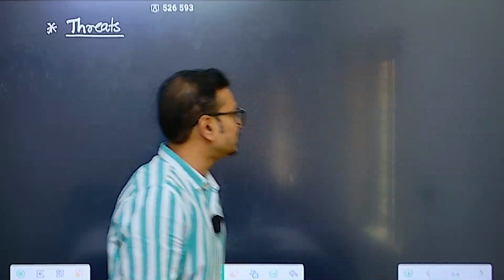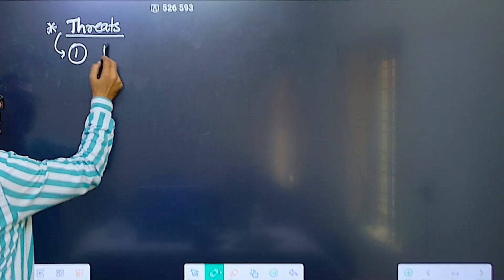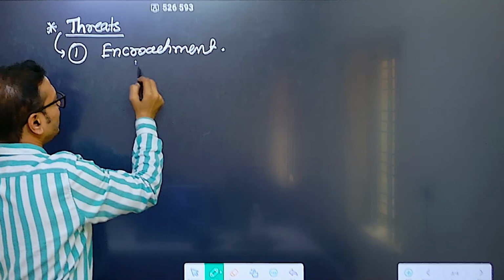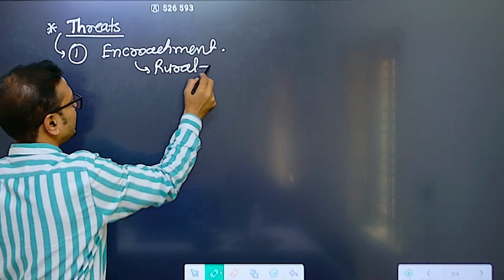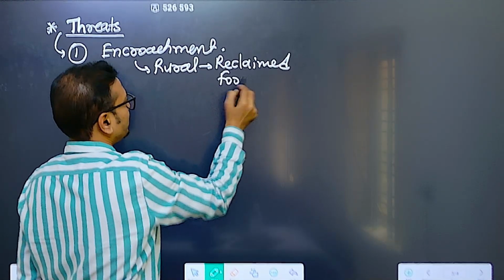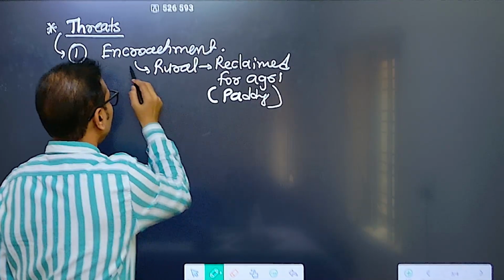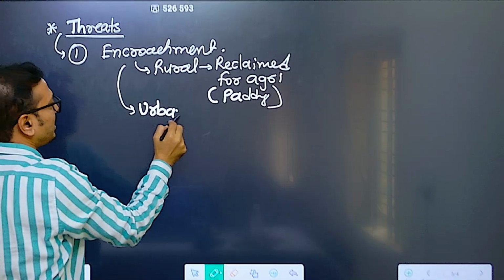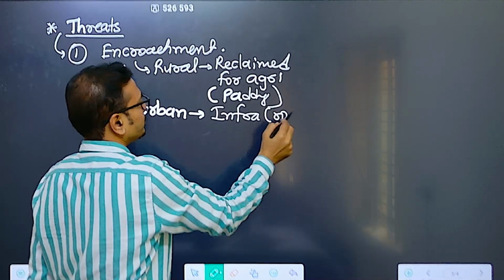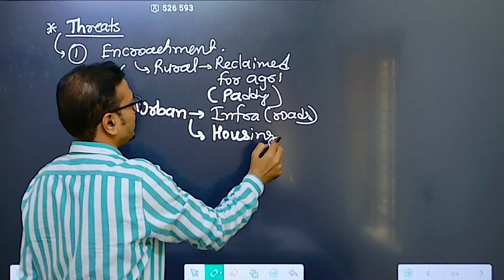Then we can talk about what threats they are facing. Yes, the common major threat they are facing is encroachment. If you talk about the rural areas, mostly they are reclaimed for agriculture purpose, mostly for paddy cultivation, rice cultivation. Then in urban areas, encroachment is for infrastructure like roads, construction, buildings, and for housing purpose also there is encroachment.